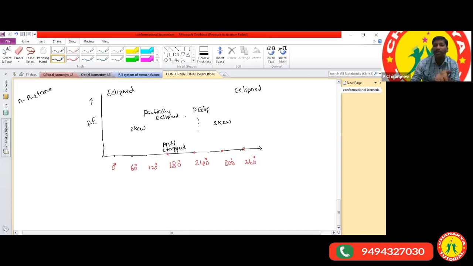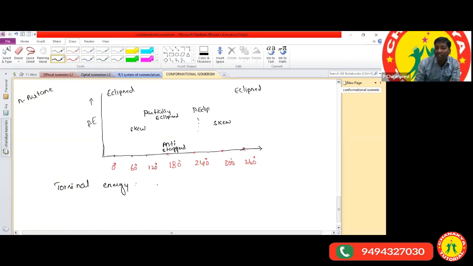Okay, so which one is more stable? And how much energy difference is there? What is the stability? We can call it torsional energy. What does torsional energy mean here? The energy difference between the eclipsed form and the anti-staggered form is called torsional energy.